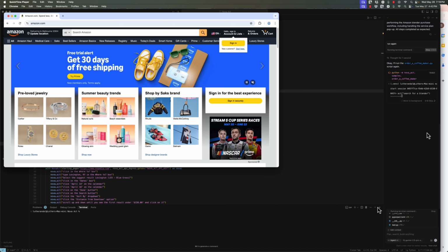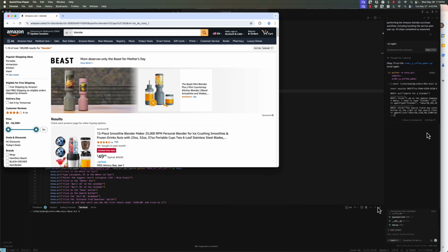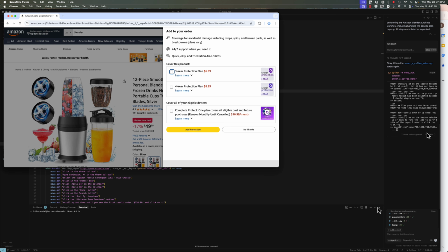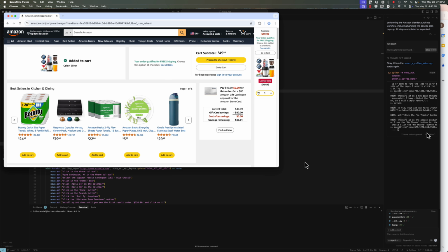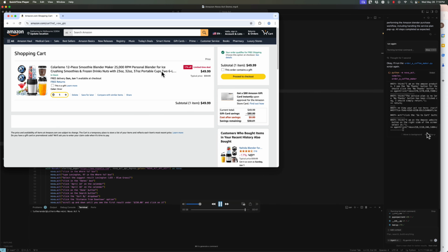Opens the browser, goes to Amazon, types in Blender, searches for Blender. Going to click on a Blender. It's going to add the Blender to cart. Then it's going to say no thanks to the protection plan, and it's going to go to the cart. Now that's where I stopped it.